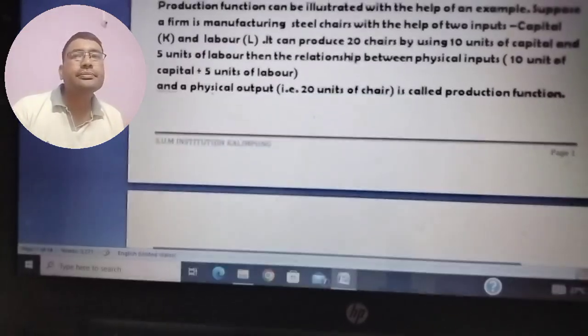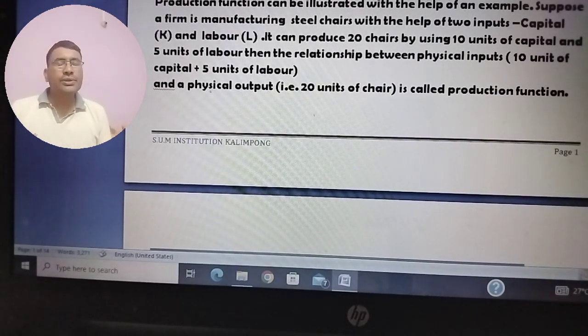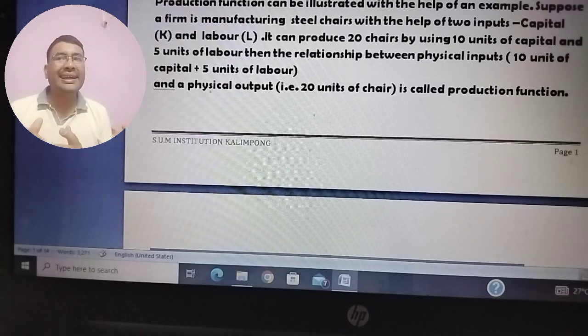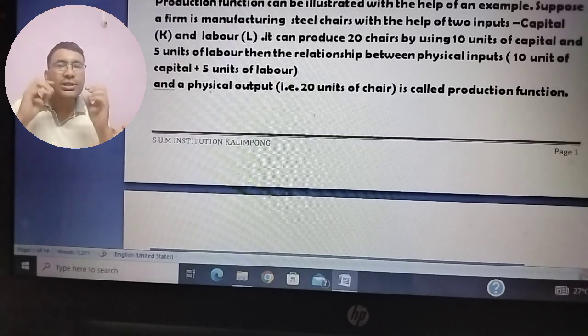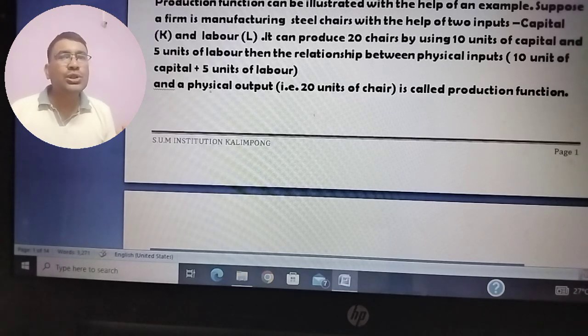See here. Let's suppose a firm is producing steel chairs with the help of two inputs, capital K and labor L. Suppose there is a firm producing steel chairs and it is using two inputs. It can produce 20 chairs by using 10 units of capital and 5 units of labor.